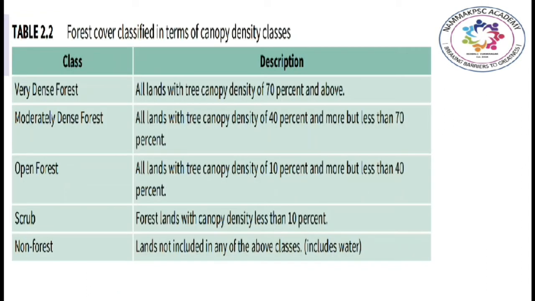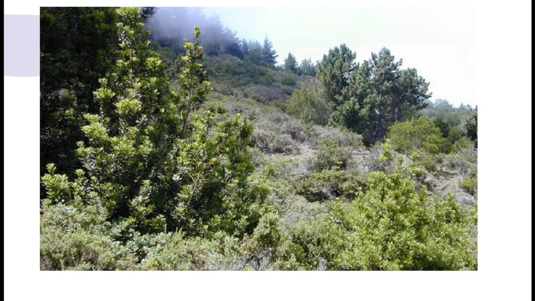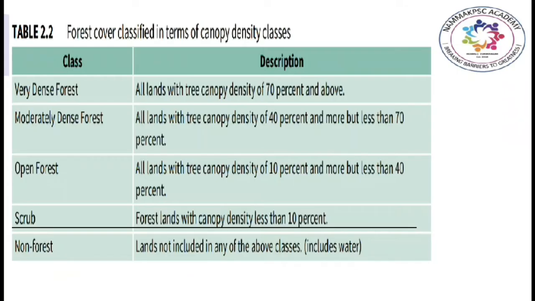This table presents the details of forest cover classified in terms of canopy density classes. From the table you can see that the forest lands with canopy density less than 10% will be called scrublands. You can recognize it through this picture. Just by looking at the picture itself, you can decide that the canopy density is less than 10%. So, a point you must remember here is that even scrublands are considered in evaluation of the forest area of a country.